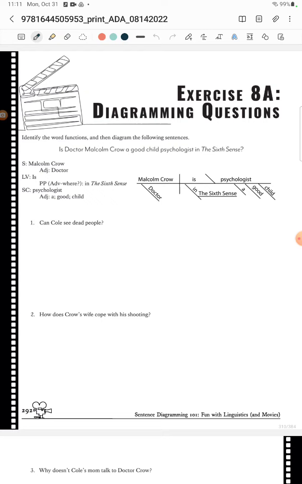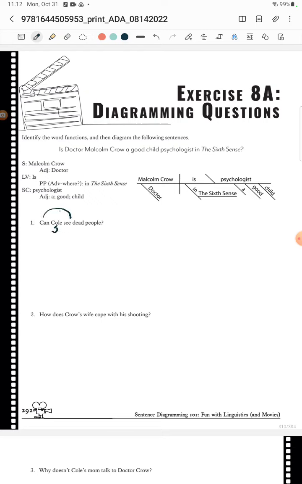This video is about exercise 8A. So we are going to diagram some questions. Now remember, diagramming is always very positive, so we're not going to have questions, we're going to turn them into statements. So if you say, can Cole see dead people? You're like, Cole can see dead people. You just have to get really confident.